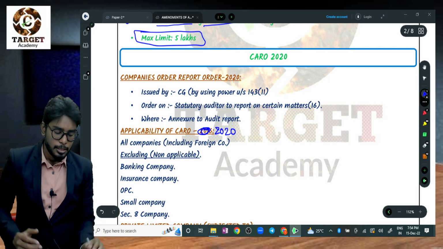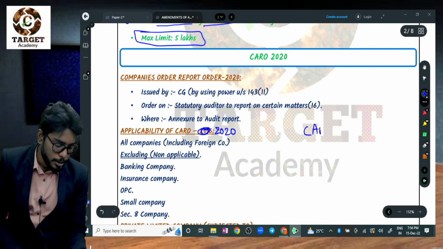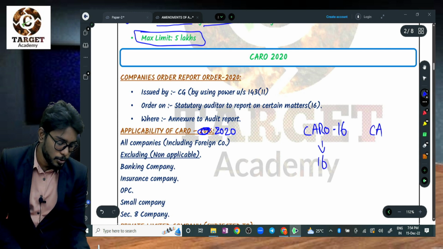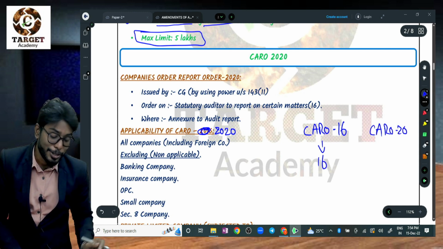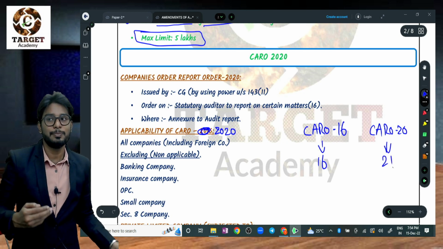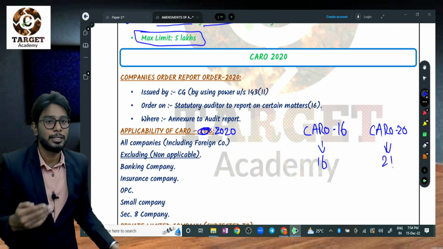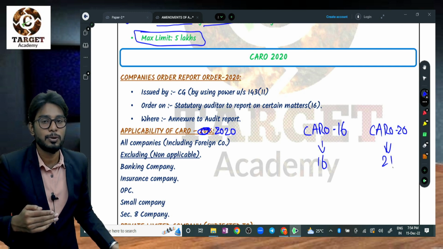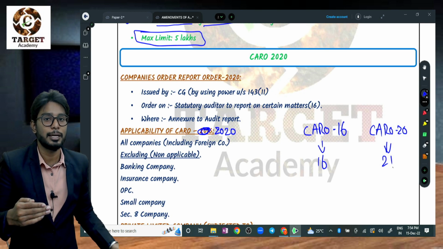But the clauses in CARO 2016, there are 16 clauses. In CARO 2020, everybody is thinking 20 clauses. No, 21 clauses are there. Clauses means items that the auditor has to check and report on in his audit report. It is nothing but a checklist.